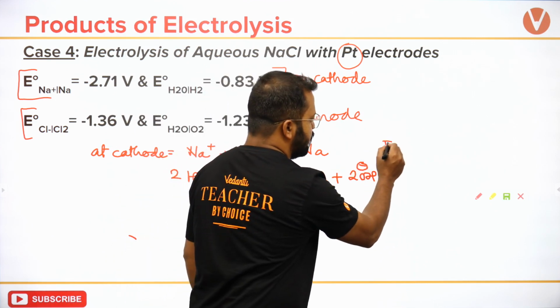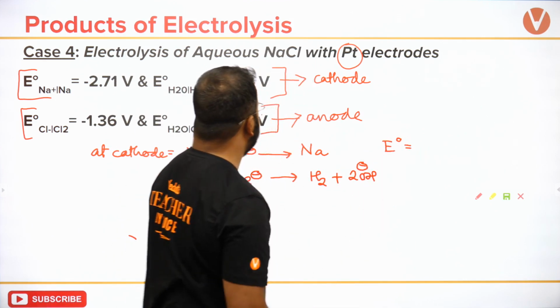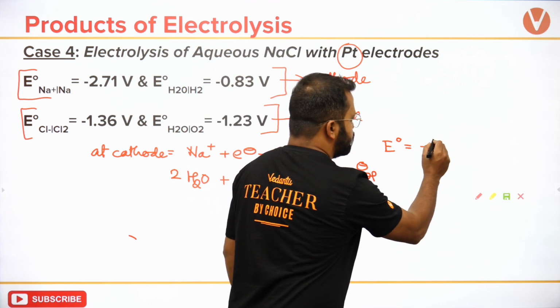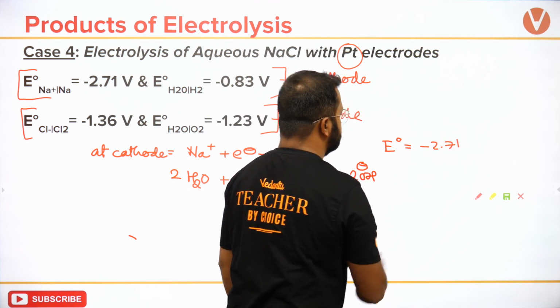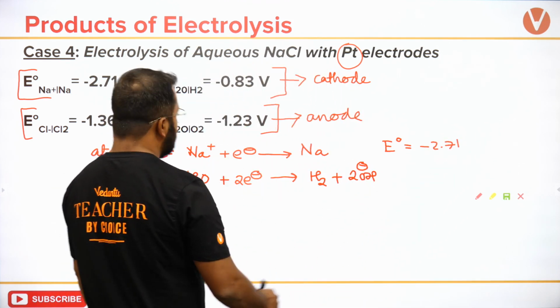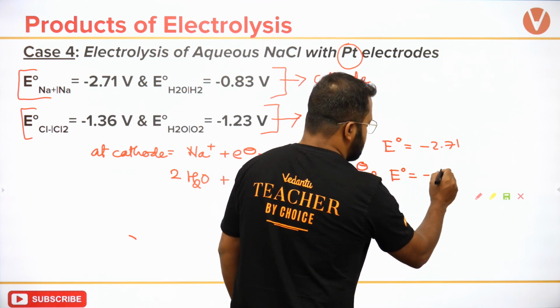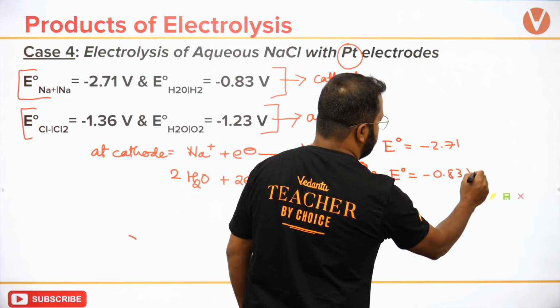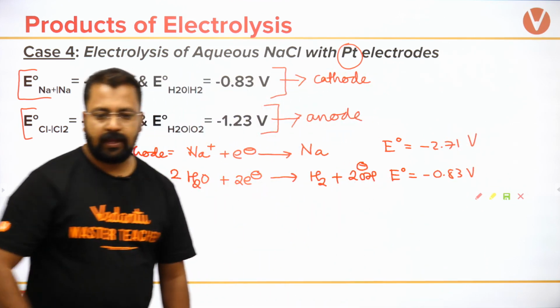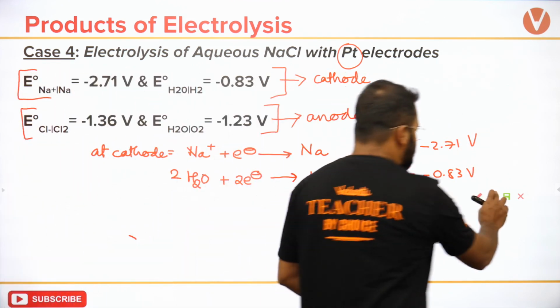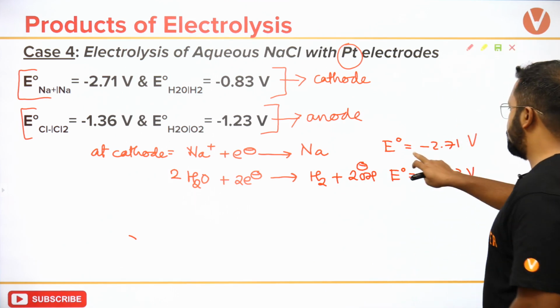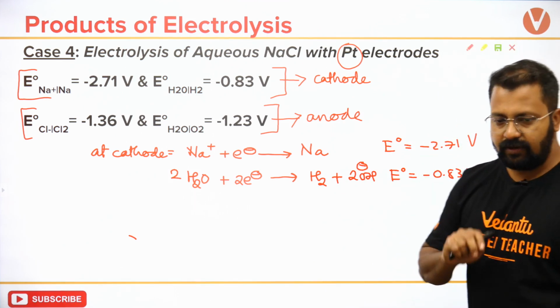For this E naught value is given as कितना दिया गया है? -2.71. Okay, and for this E naught value is given as -0.83 volts. ठीक है? You can see that the values are given as -2.71 and -0.83 volts.